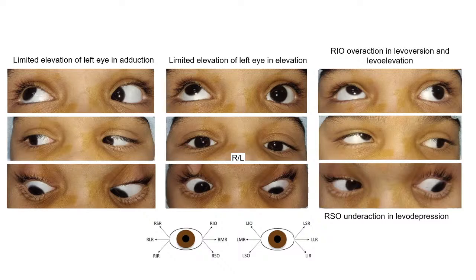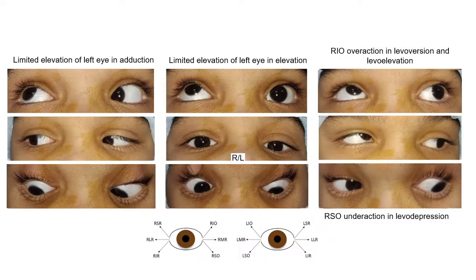Why? Because the management differs with all 3 of them. So of course FDT is the confirmatory test, but before that you can also clinically differentiate. How can you clinically differentiate, Shakya? How can you clinically differentiate an inferior oblique palsy from Brown syndrome? Ma'am, in inferior oblique palsy, we will get an A pattern, whereas in Brown syndrome, we usually get a V pattern. And on FDT, in inferior oblique palsy, the SO will be free, whereas in Brown syndrome, it will be restricted. Yeah, that's great. So as we all know, superior oblique overactions will cause an A pattern, and in cases of inferior oblique palsy, the A pattern should be more prominent.